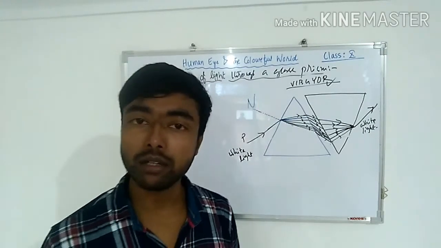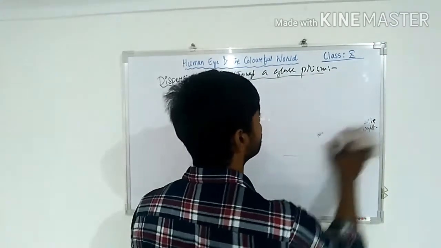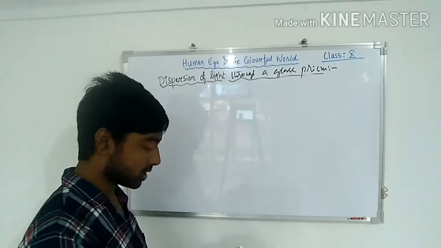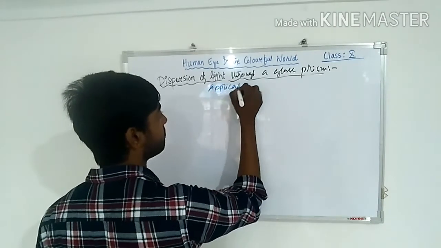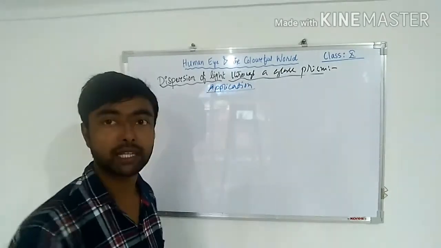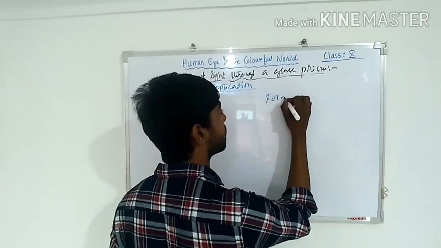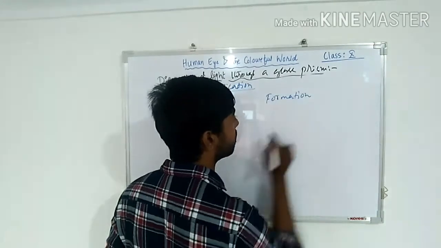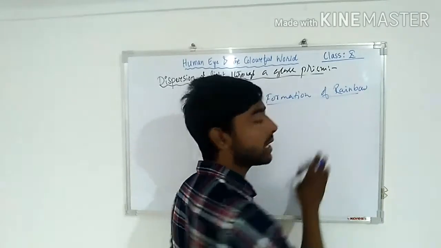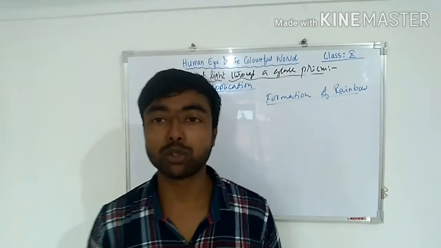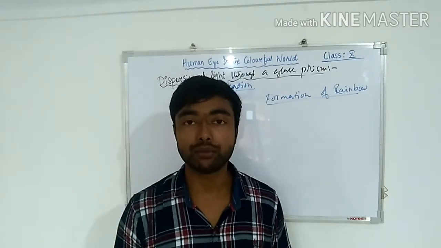Okay, done? Understood? Okay, so now we're going to see the application of this phenomenon, dispersion. dispersion का application हम जानेंगे. अभी देखो फॉर्मेशन ऑफ रेनबो, वेरी इंपॉर्टेंट, आते ही है एग्जाम में. रेनबो फॉर्मेशन में क्या होता है? डिस्पर्शन का यूज होता है. Okay, we apply the concept of dispersion in case of rainbow formation.